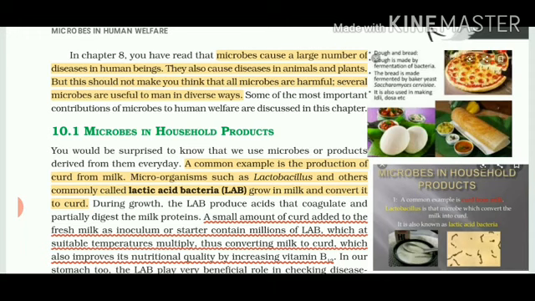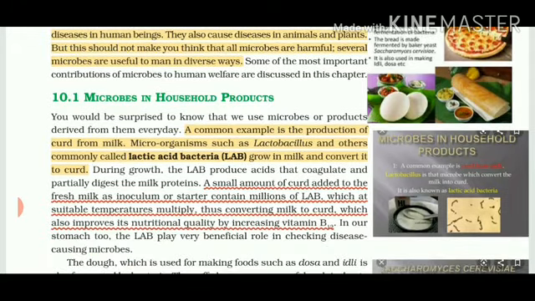Why? Because those lactic acid bacteria improve the nutritional quality by increasing vitamin B12. And even when your stomach is not fine, meaning when it is upset, when you have loose motions or a dehydration problem, we usually take curd because those bacteria are very beneficial and play a role in digestion also.